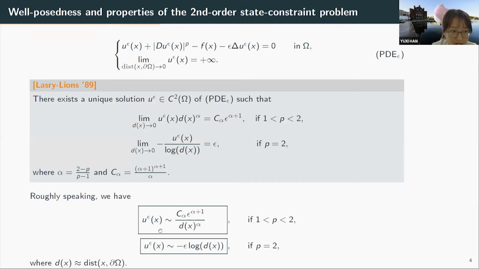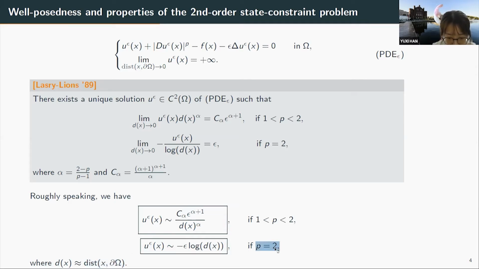Actually, by the Lasry-Lions paper, they proved the well-posedness of this second order equation. Namely, there exists a unique solution u^ε, which is C^2, and we know roughly how they blow up near the boundary. So for p strictly between 1 and 2, we know u^ε near the boundary is roughly some constant times ε^(α+1) over d^α. So here α is a non-negative constant that depends on p, and the function d is a smooth version of the distance function from the boundary.